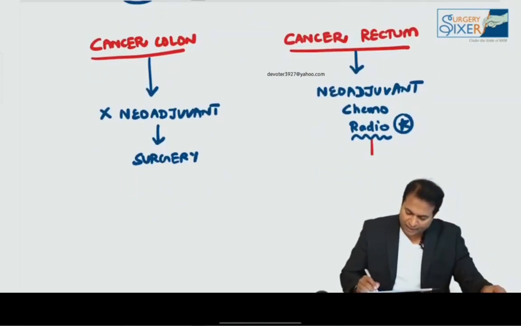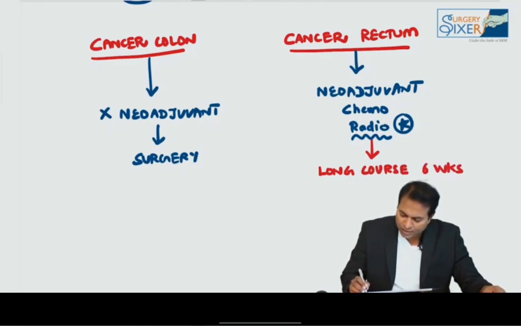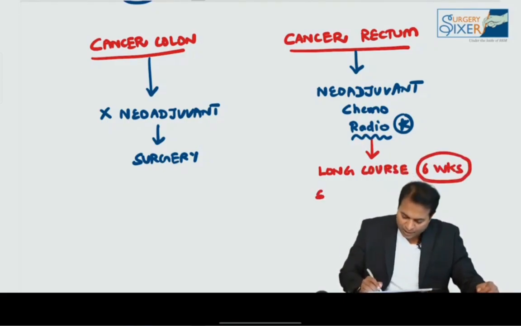There is a role of radiotherapy in cancer rectum. There are 2 types of radiotherapy. Long course radiotherapy, which is given for 6 weeks before surgery. Another is short course radiotherapy, which is given only for 5 days before surgery.